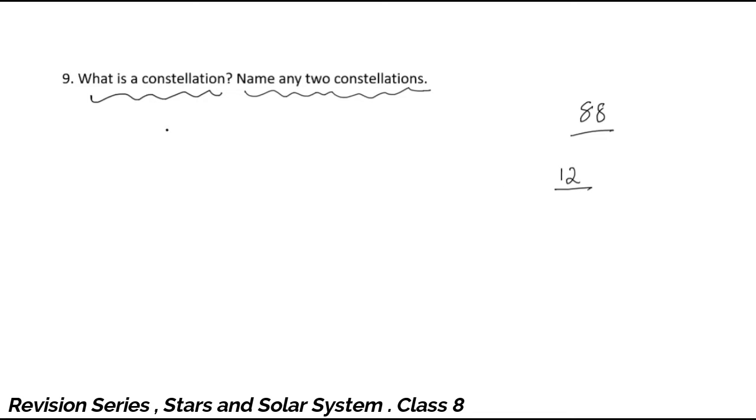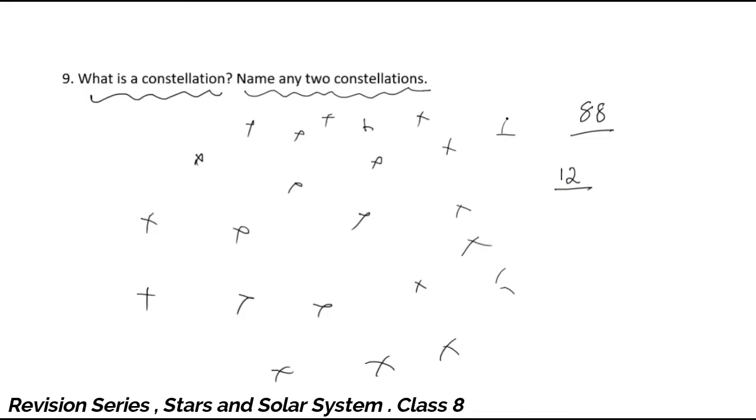Now when you look at the sky, you will find many stars spread all over the sky, and they are not close to each other as they appear. They are far away from each other. But sometimes some of those stars appear in such a way that we could relate them to some of the mythological stories which we have read.